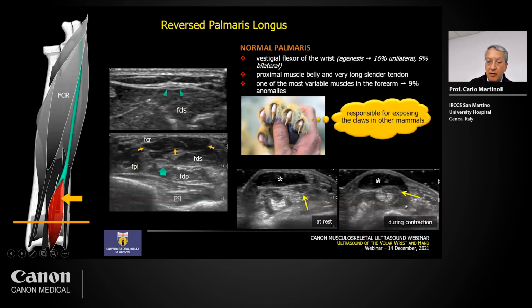In the image on the right-hand side, you can see the muscle during contraction, and you realize that the muscle presses the median nerve. You see the undersurface of this muscle is now concave, and so you can imagine that the muscle here can create some direct compression, can squeeze the median nerve against the flexor tendons. This is not commonly observed, it is an anatomical variant, but it may be relevant from the clinical point of view.